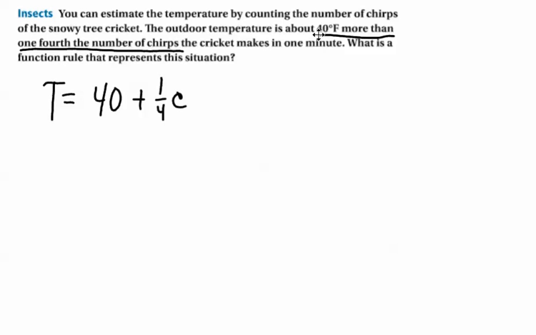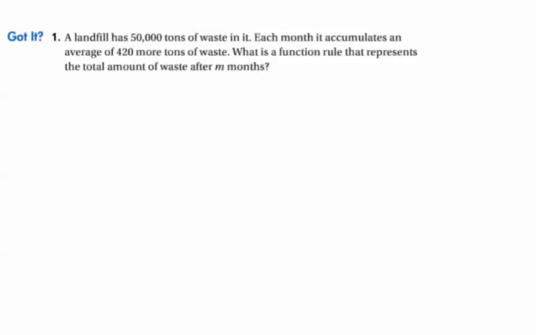Okay, the next one says a landfill has 50,000 tons of waste in it. Each month it accumulates an average of 420 more tons of waste. What is a function rule that represents the total amount of waste in m months? So with that one, you could just figure out the rule.